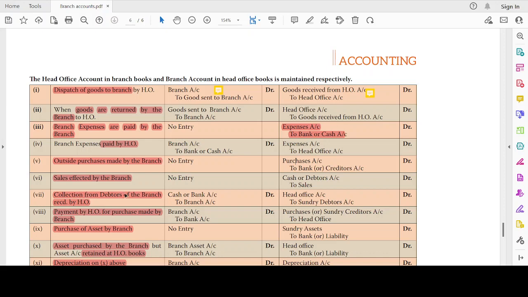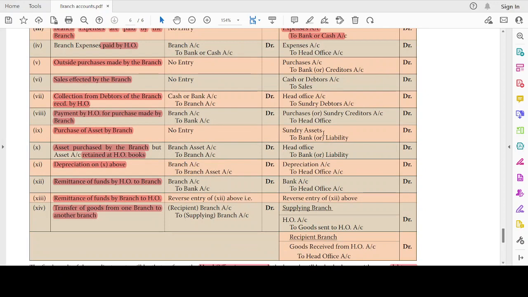Collection from debtors of the branch received by head office. Head office receiving. So cash or bank account to branch account. Head office to Sundry debtors account. Payment by HO for the purchase. So branch account debit to bank account. Purchase account debit to head office account.